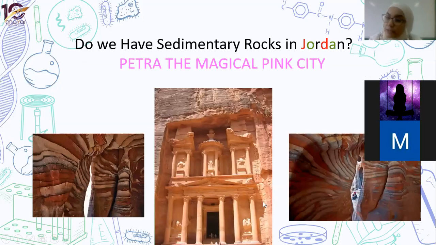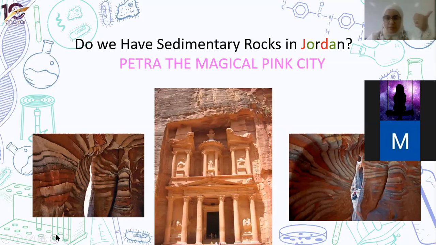Sedimentary rock exists in Petra, the pink city. It's obvious, look how they are layers. Of course, this is engraved by a human. In here, they look like layers. Also in here, it looks magical, by the way. I wish I could visit Petra again. It's made from different layers, which means those layers come from different places. Different colors may come from the ocean, or from another mountain or valley. Whenever they are moving and accumulating, they form different layers with different colors.